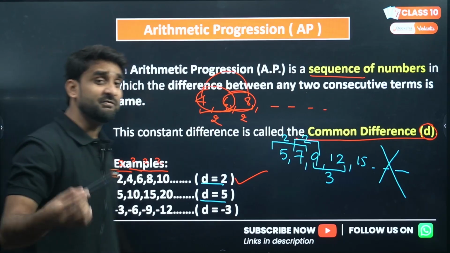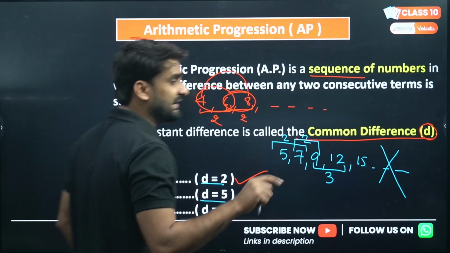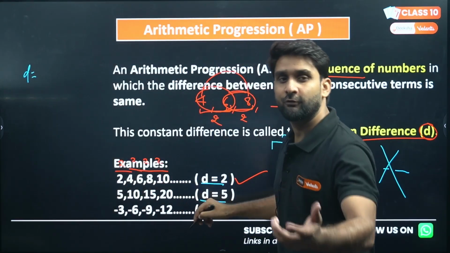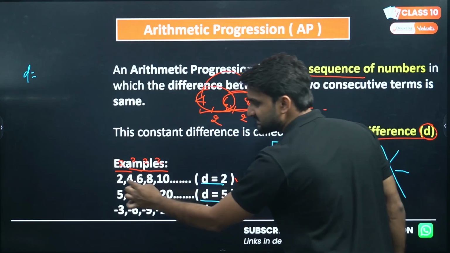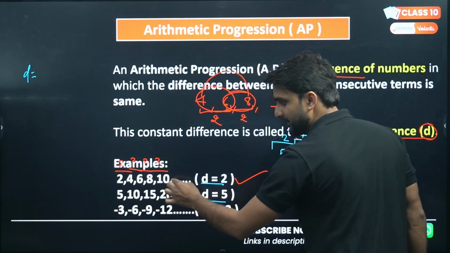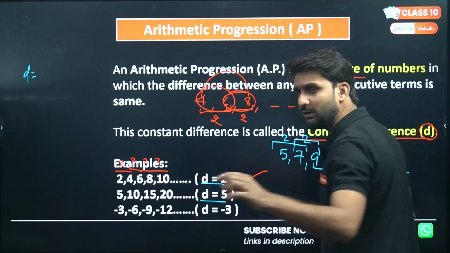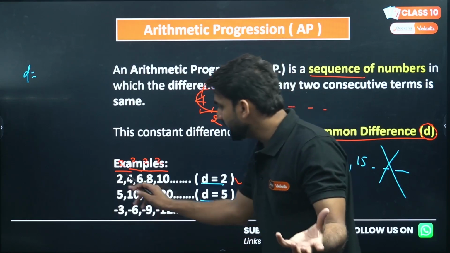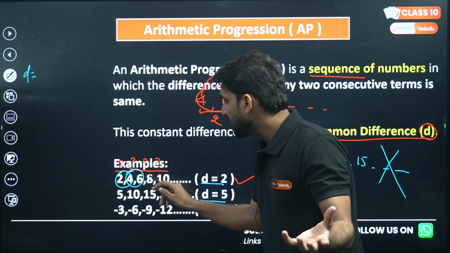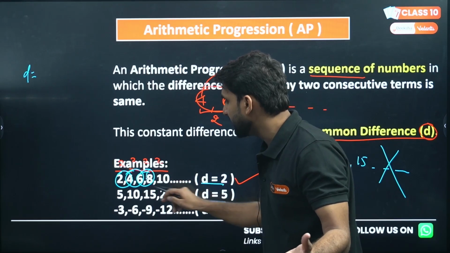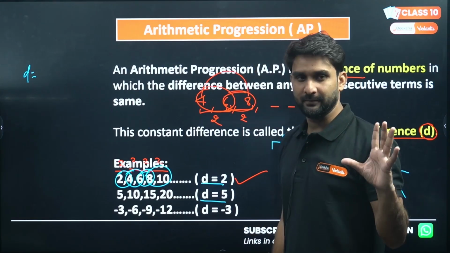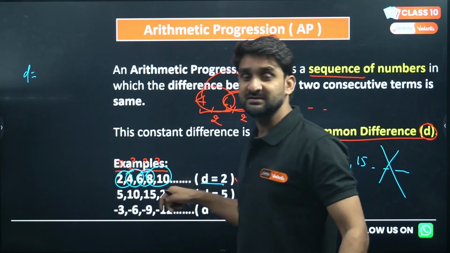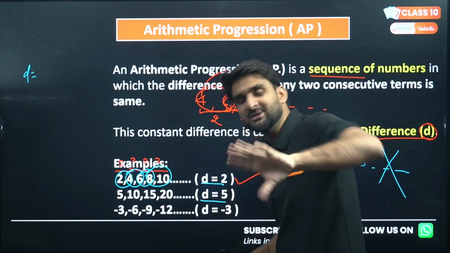Now the question is how we can find the common difference. So my dear lovely kids, to find the common difference, you have to subtract the preceding value from the succeeding value. Like if I want to find the common difference in this AP, what you need to do is take a consecutive pair. You can take any pair, 8 and 10 also. But make sure the common difference in that pair is succeeding value minus preceding value.